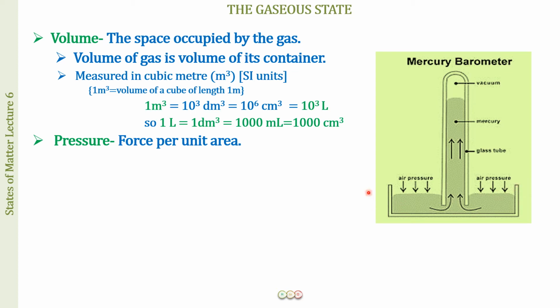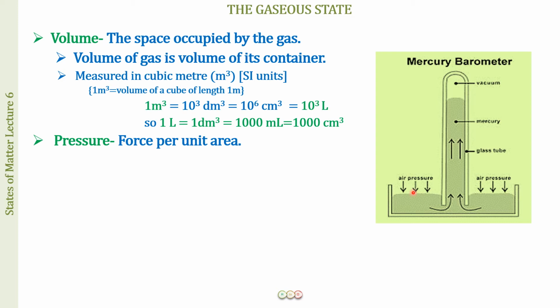Now, around this container of mercury, you can see that we have surrounding air. Air consists of nitrogen gas, oxygen gas. So these gas molecules are going to come and strike the surface of the liquid. When they strike it, they exert some pressure, and that pressure is downwards. So this is the pressure of the atmosphere on the surface of the liquid. As a result, because the pressure from this side is high, the liquid is going to try to move somewhere where the pressure is less.